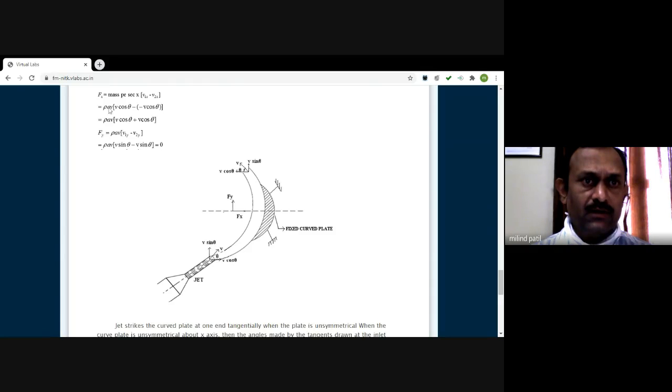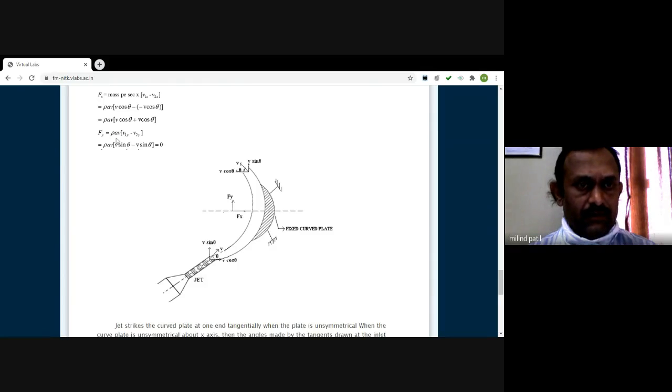Then just put Fx is what? Rho a v is the mass, initial velocity v cos theta, and final velocity minus v cos theta. So according to the impulse momentum equation, you will obtain the force exerted in the direction of x as rho a v into v cos theta plus v cos theta. You may take out v as a common factor also.